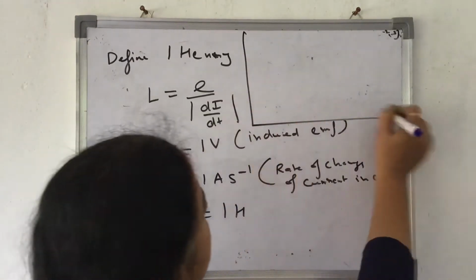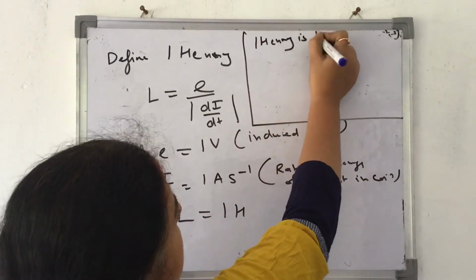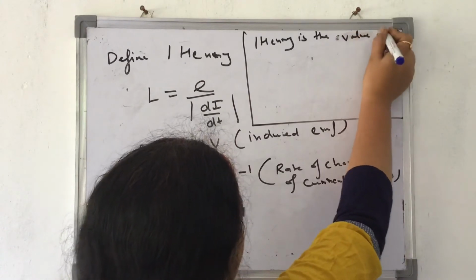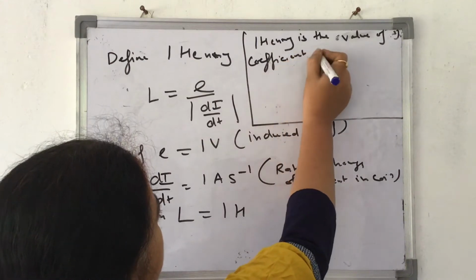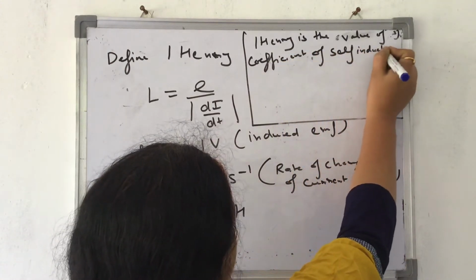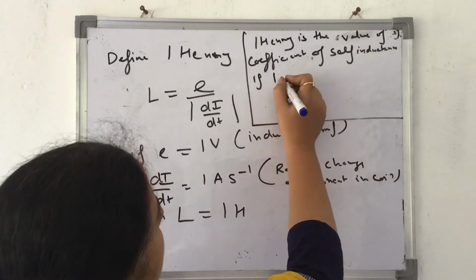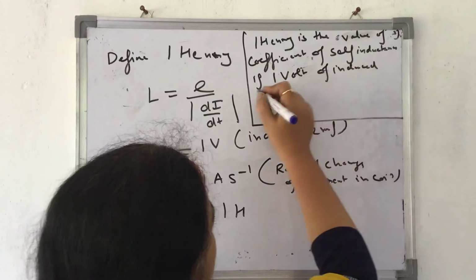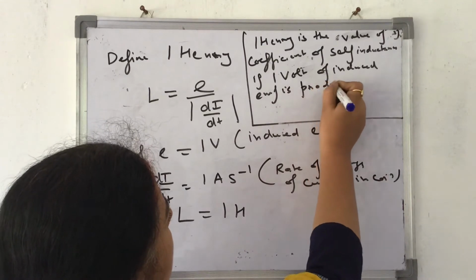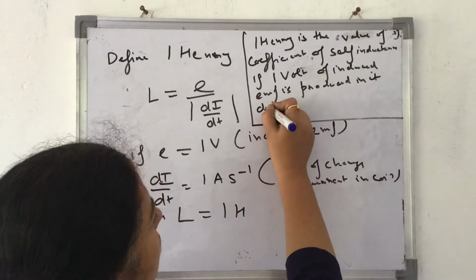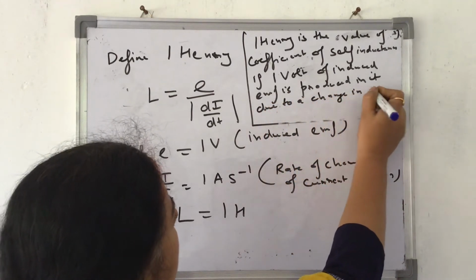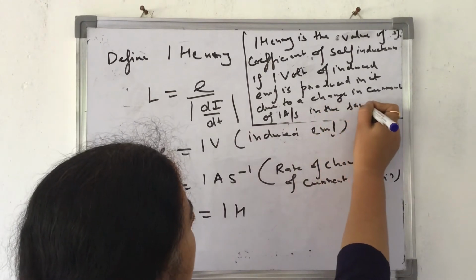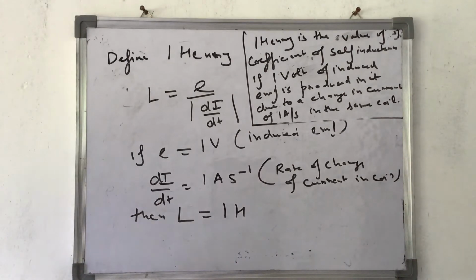Okay, so let's define here. 1 Henry is the value of coefficient of self-inductance if 1 volt of induced EMF is produced in it due to a change in current of 1 ampere per second in the same coil. Okay, so this is how we can define 1 Henry.